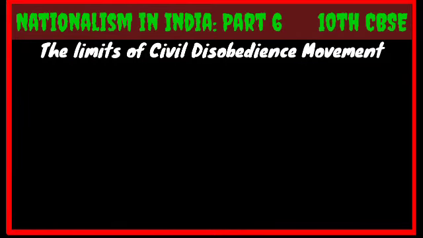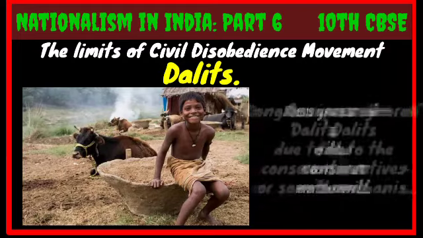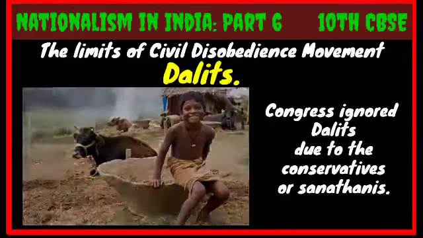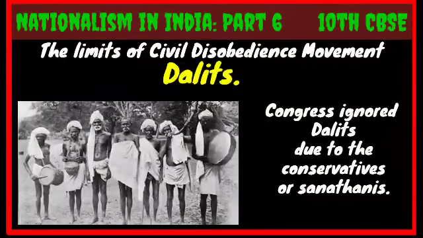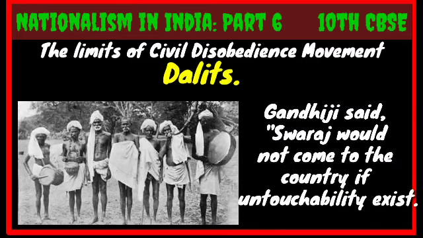First, let us discuss Dalits. Congress ignored Dalit community due to the presence of Sanatanis or conservatives. Means Congress was close with the conservative people, that means who believe in the old practices and customs. So Congress kept Dalits a little away. Gandhiji declared that Swaraj would not come for 100 years if untouchability exists in our society.